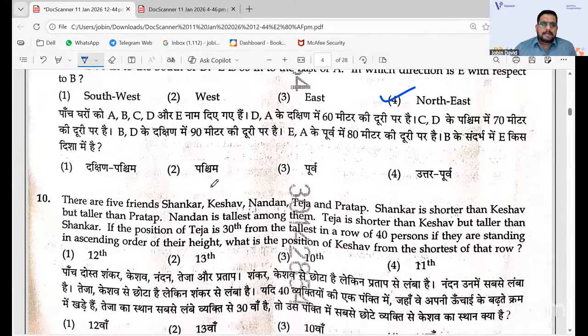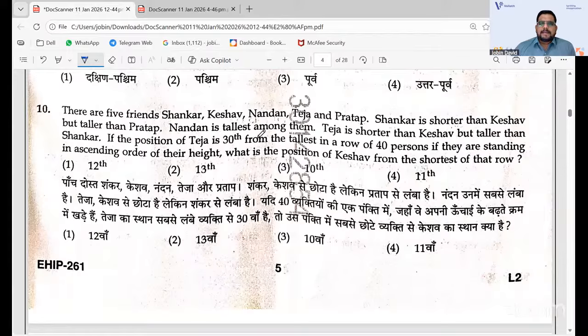And then 5 friends. It is actually a ranking only, because you are arranging the order. 5 friends, and they are talking about the persons. There are 40 in the row. It is given that Teja is the 30th from the tallest. So you need to get an idea of what position Teja will be from the tallest, and then you want to get the position of Keshav from the shortest. It is a lengthy one and time taking, but the answer is 13.